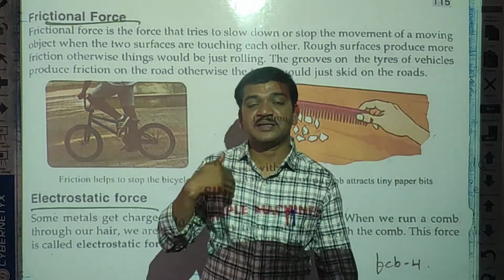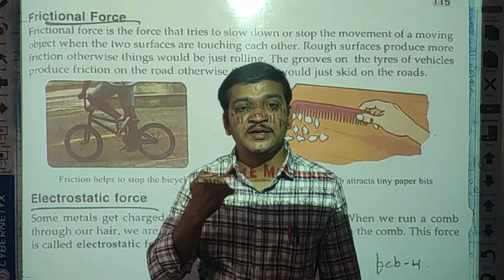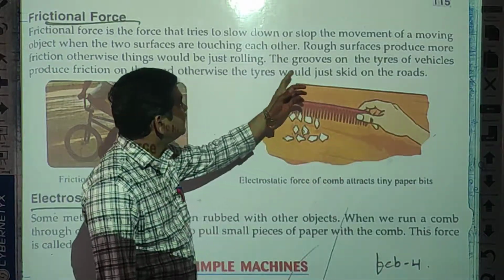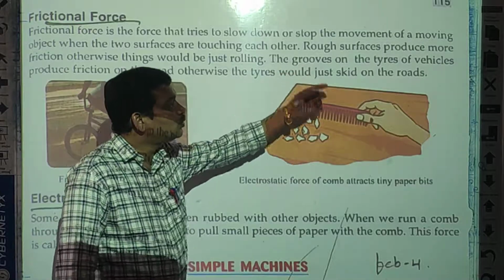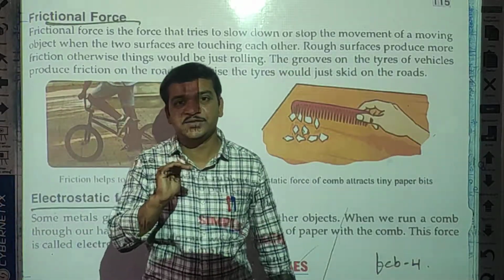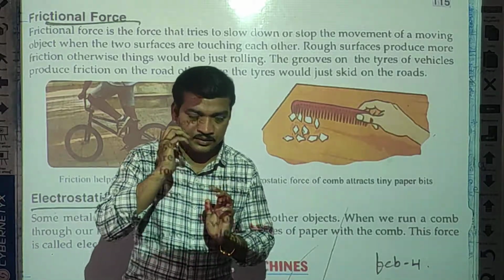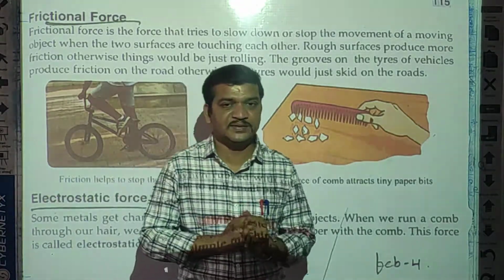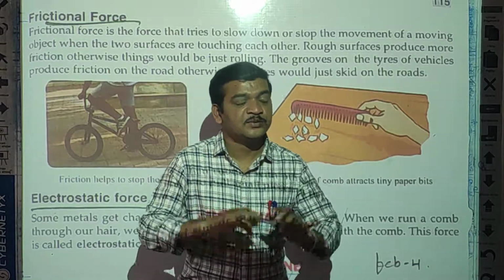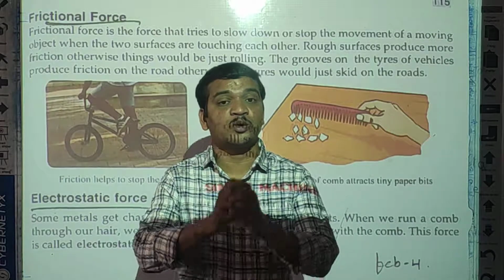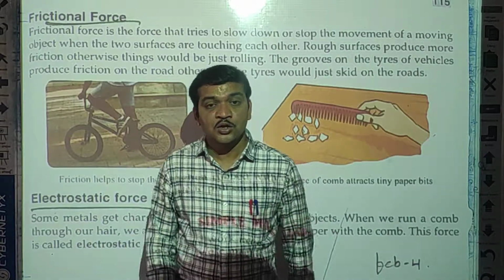Have you seen the bicycle's tires properly? So bicycle tires have grooves. Grooves means linings. Yes or no? Linings are there. And why are these linings present on your bicycle tire? Do you know? These linings are present to get the proper grip on the road.